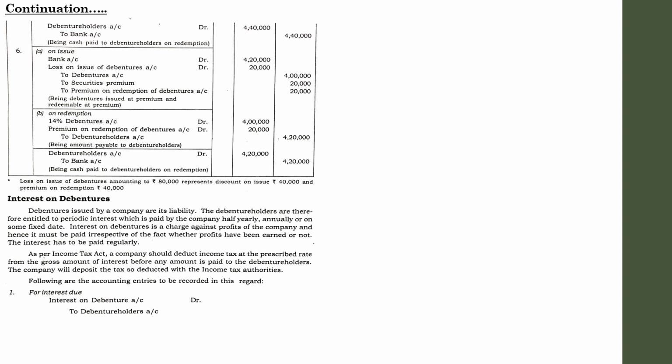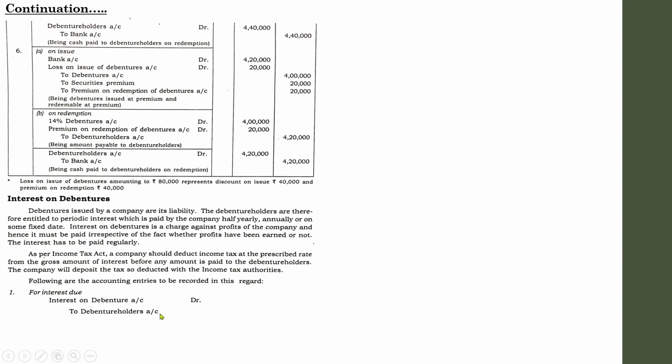Interest on debentures account debited to, it is payable to whom? Payable to debenture holders. So that is why they are credited. That is the entry for whenever the interest is due. We haven't paid the interest. It is due, just like an outstanding. So interest is an expense, payment is outstanding. That is why interest is debited and debenture holders are credited.